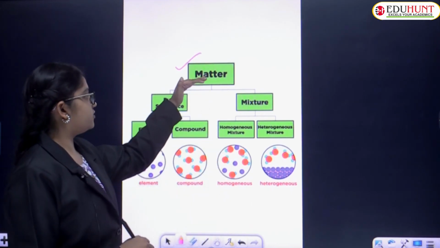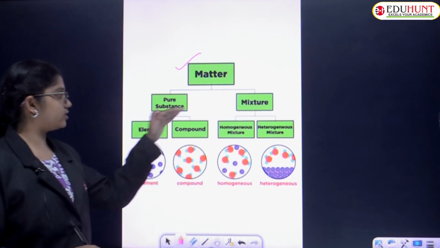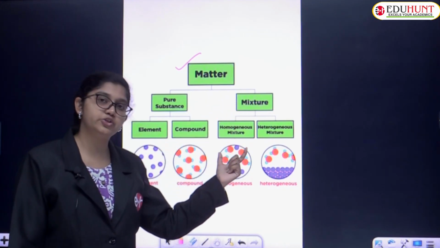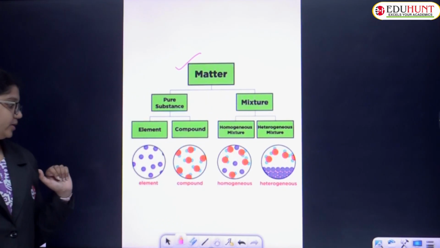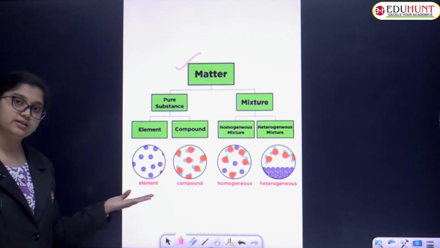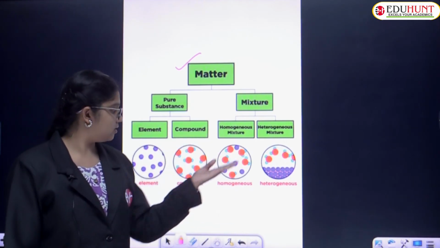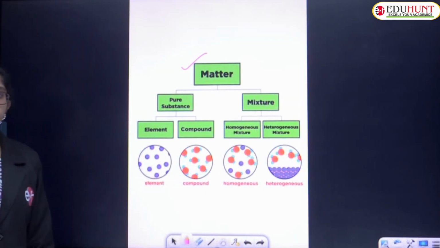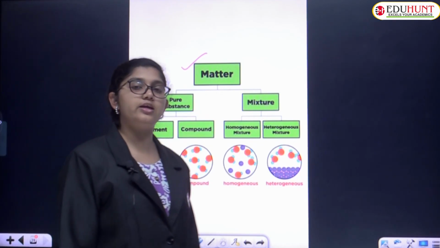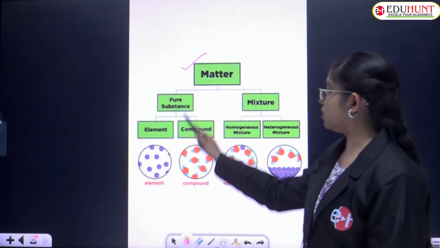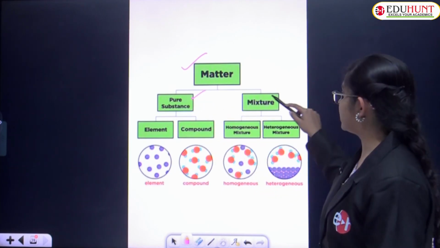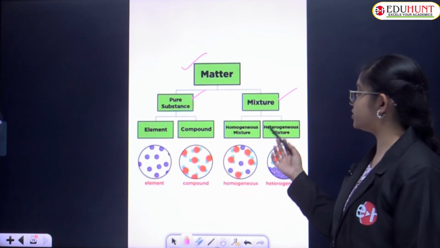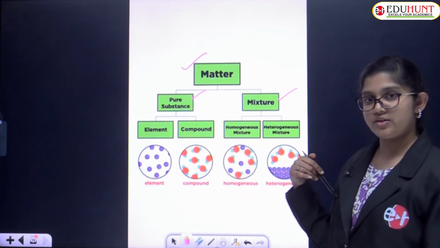Matter is classified into pure substances and mixtures, and further pure substances into elements and compounds, mixtures into homogeneous mixtures and heterogeneous mixtures.